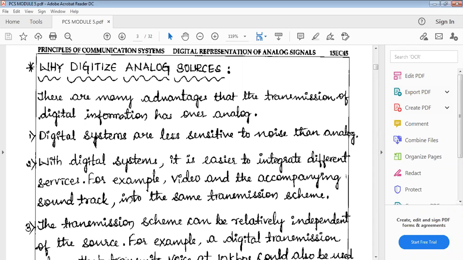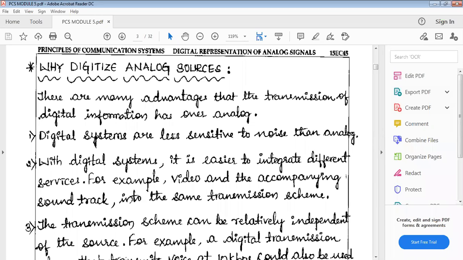Whatever signal we are receiving is converted into the digital form from the analog signal. Why are they doing all this conversion? Because we have some disadvantages over the analog signal compared to the digital signal. What are the advantages? We will see one by one. These are the points we will study in why digitize analog sources.